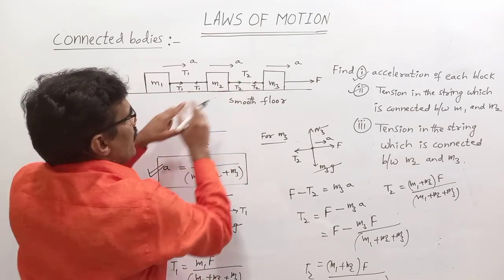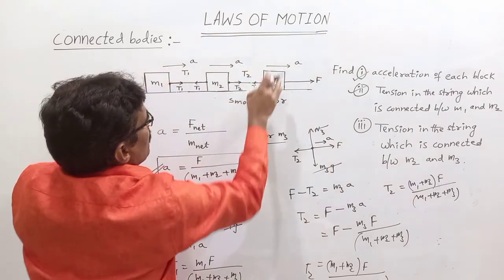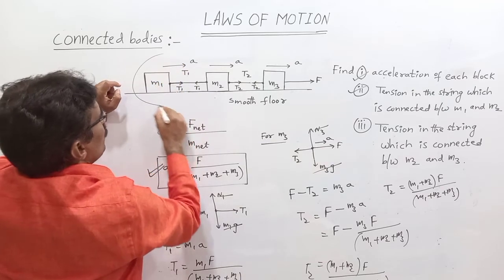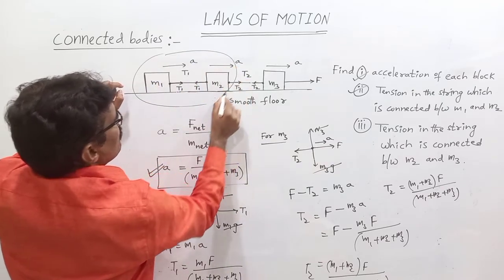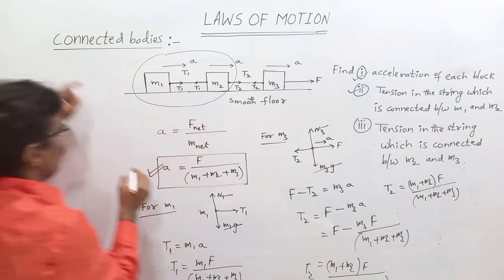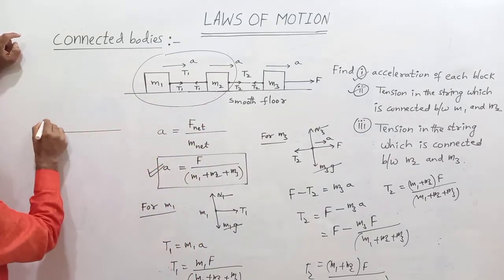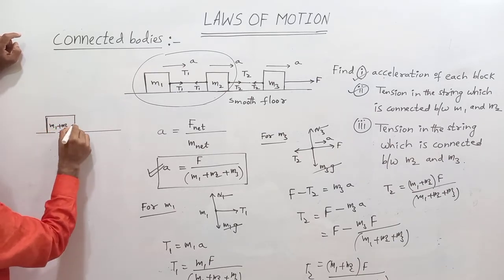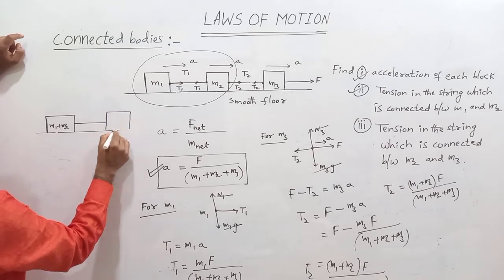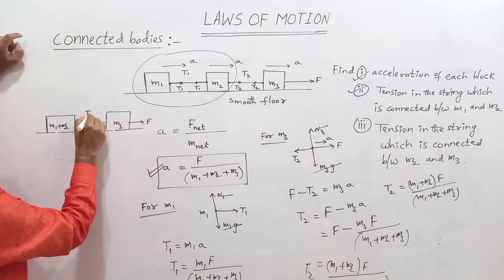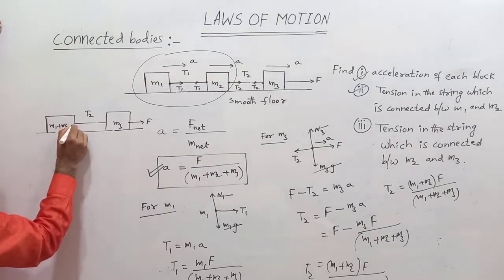That's why the 3-block system is converted into a 2-block system. Consider these two as 1 block, that means M1 plus M2. M1 plus M2 is 1 block, and the other block is only M3. Here we apply a force. I want the tension at this point, T2 on this side.